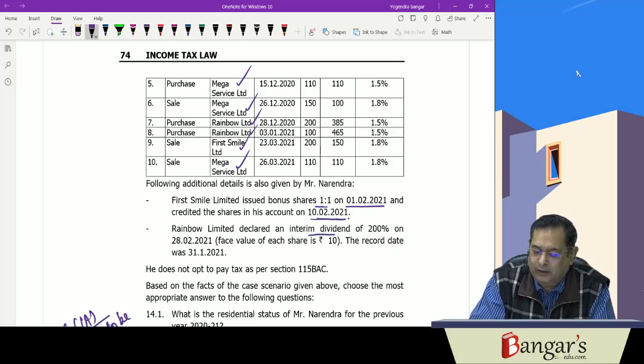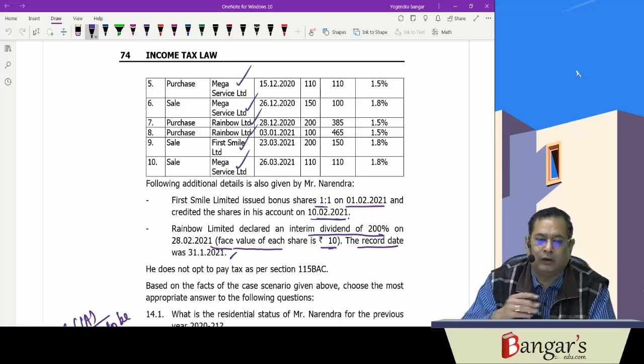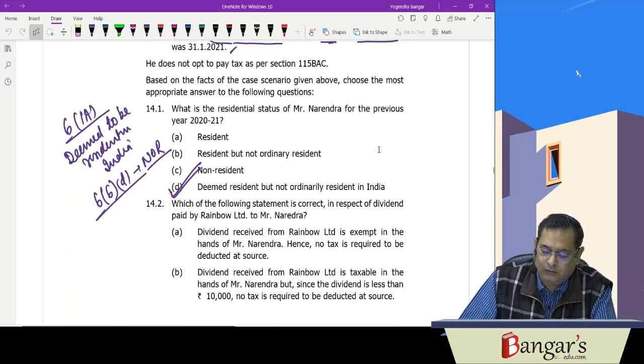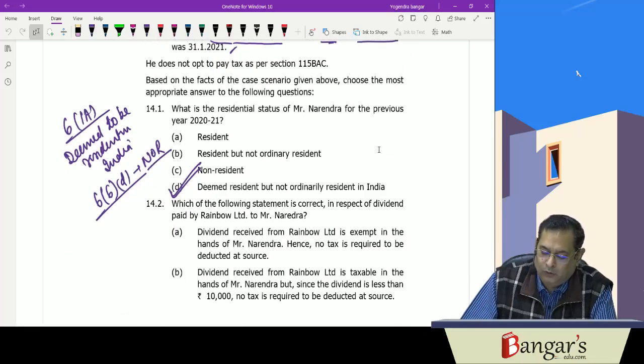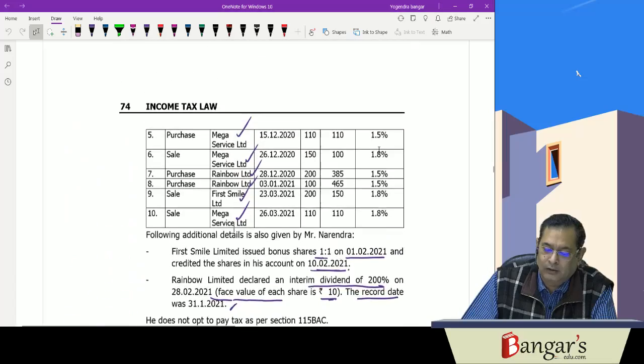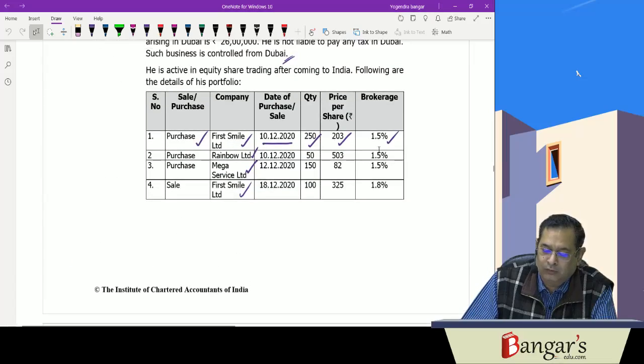Rainbow Limited declared an interim dividend of 200% on 28/2/21. Face value of each share is ₹10 and the record date is 31/1/21. He does not opt for the provisions of section 115BAC. Now, based on the facts of the scenario given, the second question they are asking is which of the following statements is correct in respect of dividend paid by Rainbow to Mr. Narendra. Let us see how many shares he has purchased.